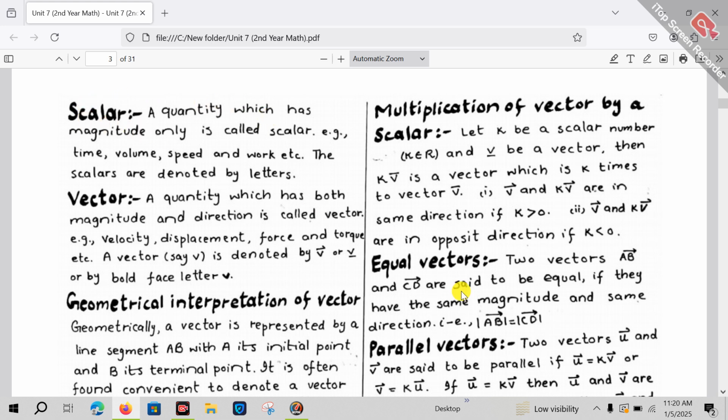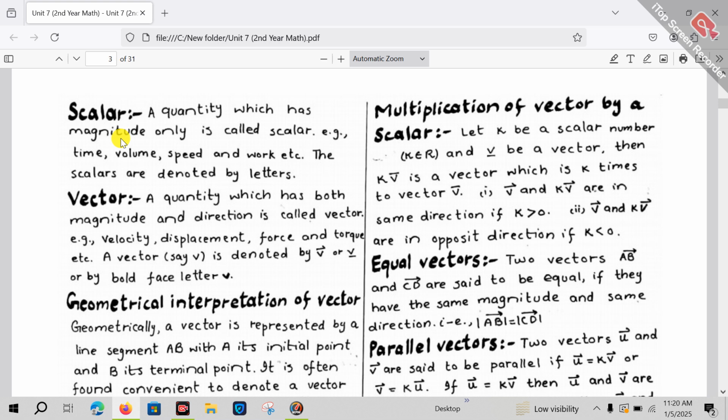Now we come towards the concept of scalar. Scalars are those physical quantities which have magnitude only. Scalars are physical quantities, which means they can be measured, and they have magnitude only. Magnitude is defined as a number along with its unit. A number with its unit is called magnitude.